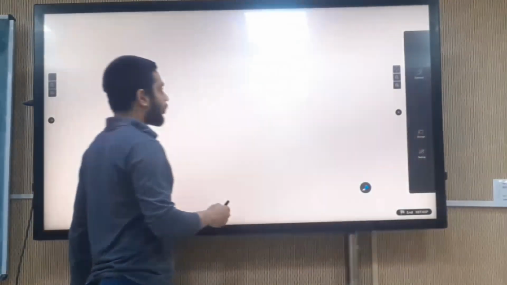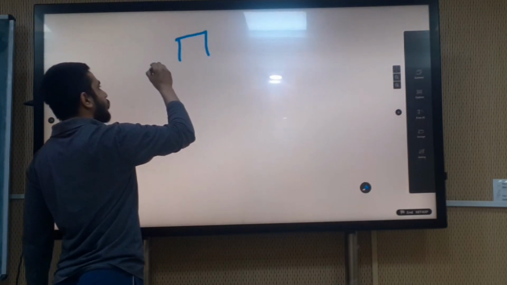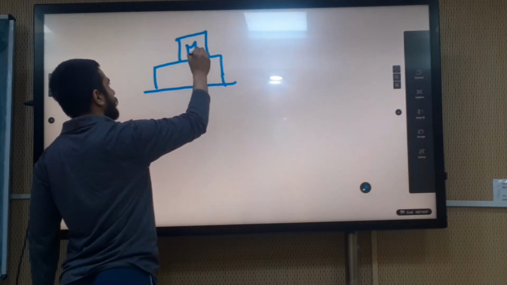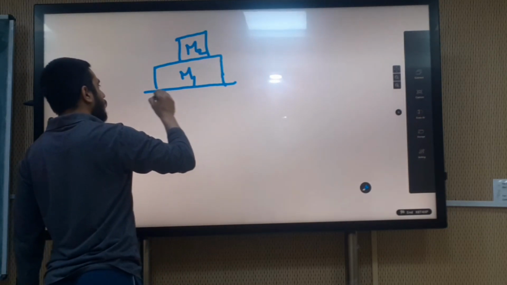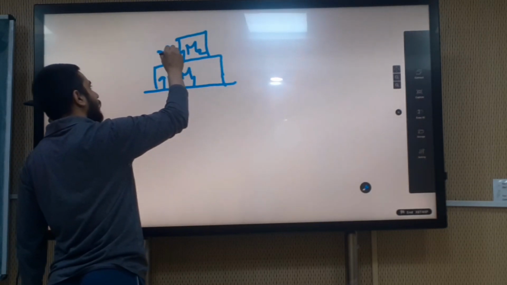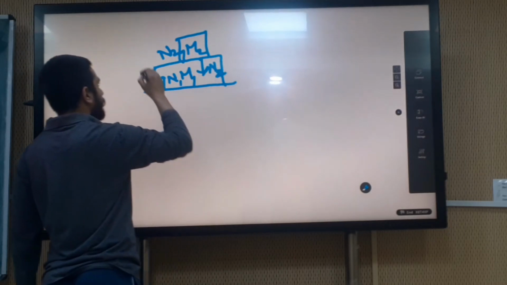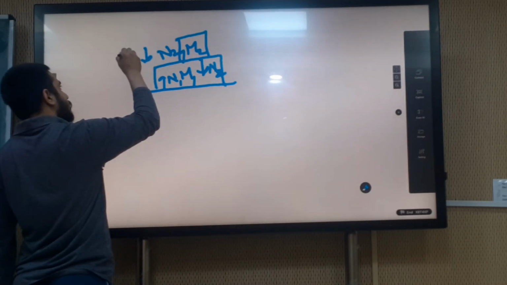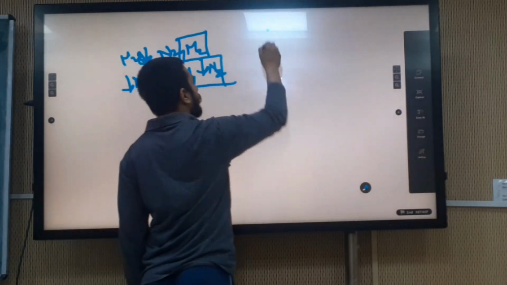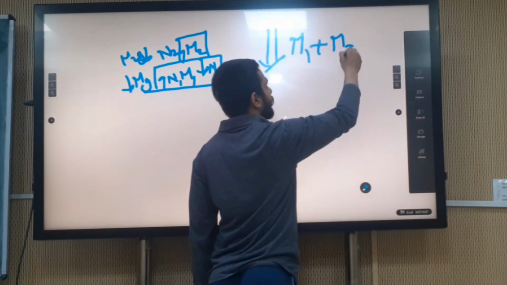How will the free body diagram for the previous case be drawn? This was the M2 mass, this was the M1 mass, and here it was in contact with this. From here the normal reaction N1 was acting, and from here the normal reaction N2 was acting on M2. Here the N2 reaction force will be acting because of this M2g and because of this M1g. In combination, downwards, (M1 plus M2)g will be acting.